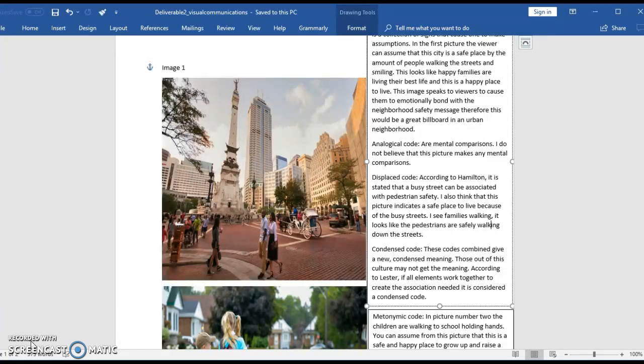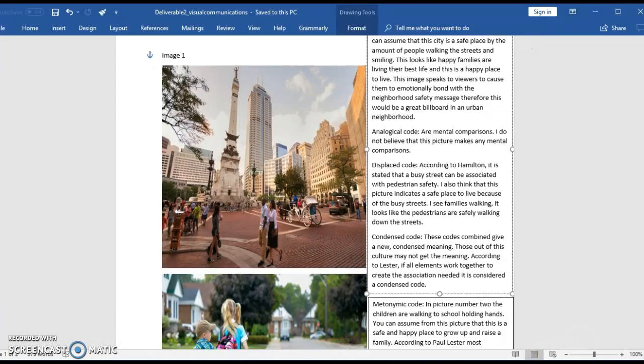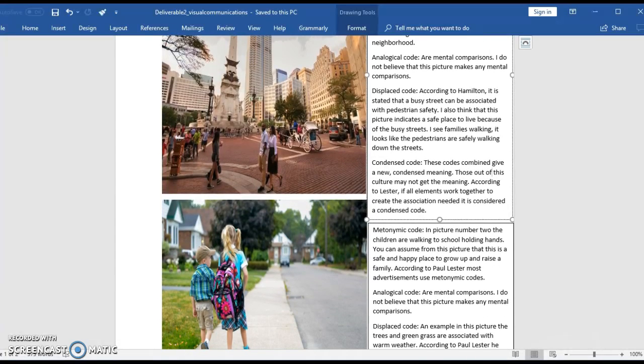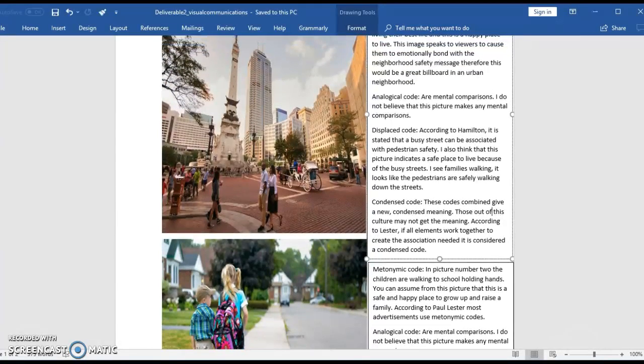These two images are the images I chose to represent the billboards. The first one is the urban billboard, and the second one is the suburban billboard. First, let's analyze the urban billboard.